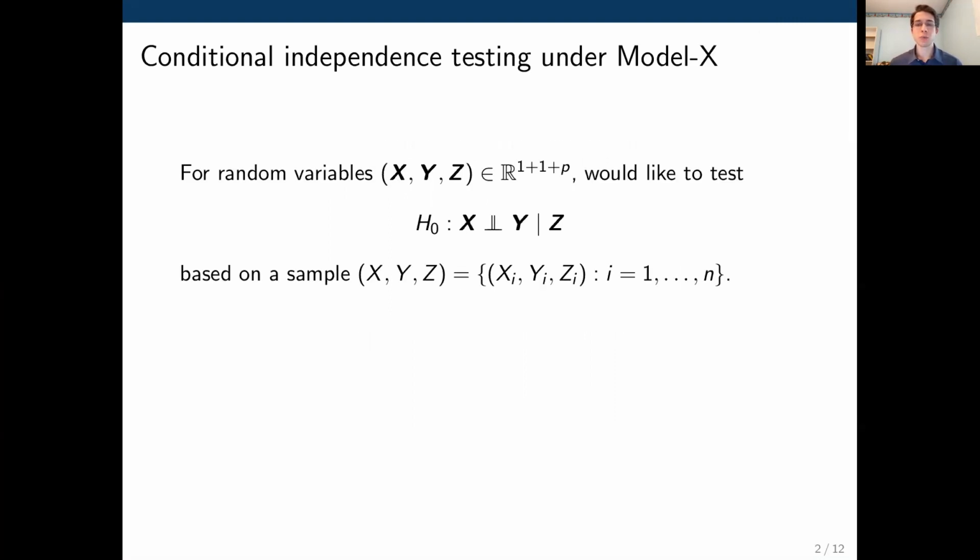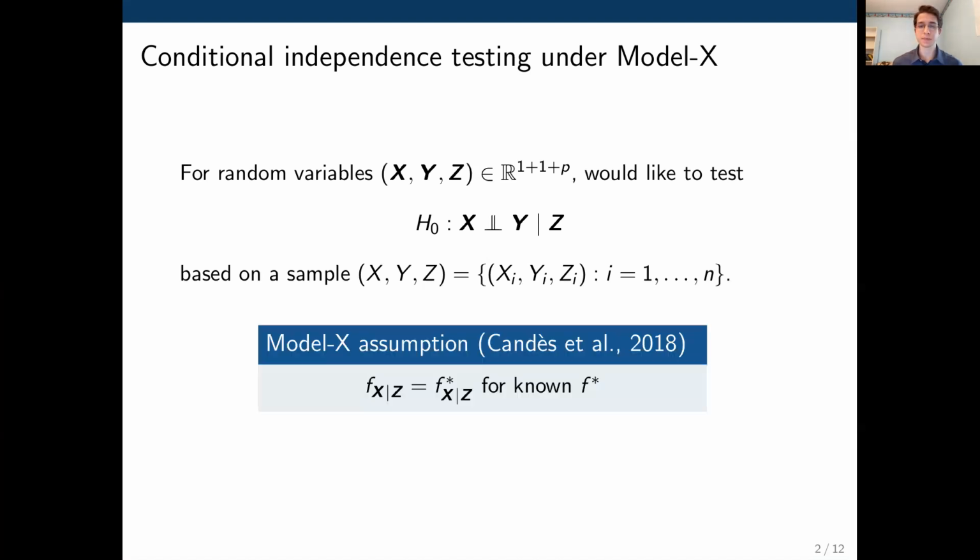So our setup is that we have random variables x, y, and z, x and y being univariate and z being potentially high dimensional. And we'd like to test whether x is independent of y after conditioning on z. And we have a sample of n IID draws from this distribution. We're going to assume that we know the distribution of x given z, instead of a more traditional assumption that y given x and z belongs to some sort of a parametric model.